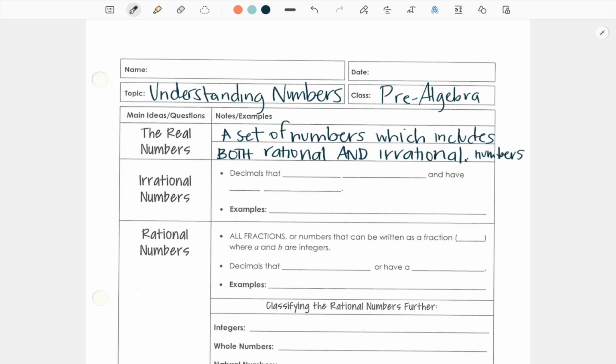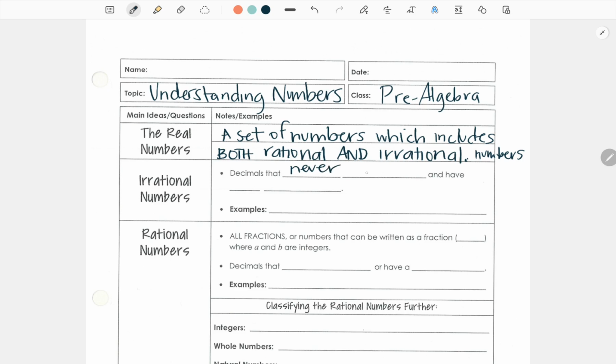If you think of the word irrational, we use it when we describe people sometimes, meaning they're not being reasonable, not easy to work with or easy to figure out, right? An irrational number can be a decimal that never ends.